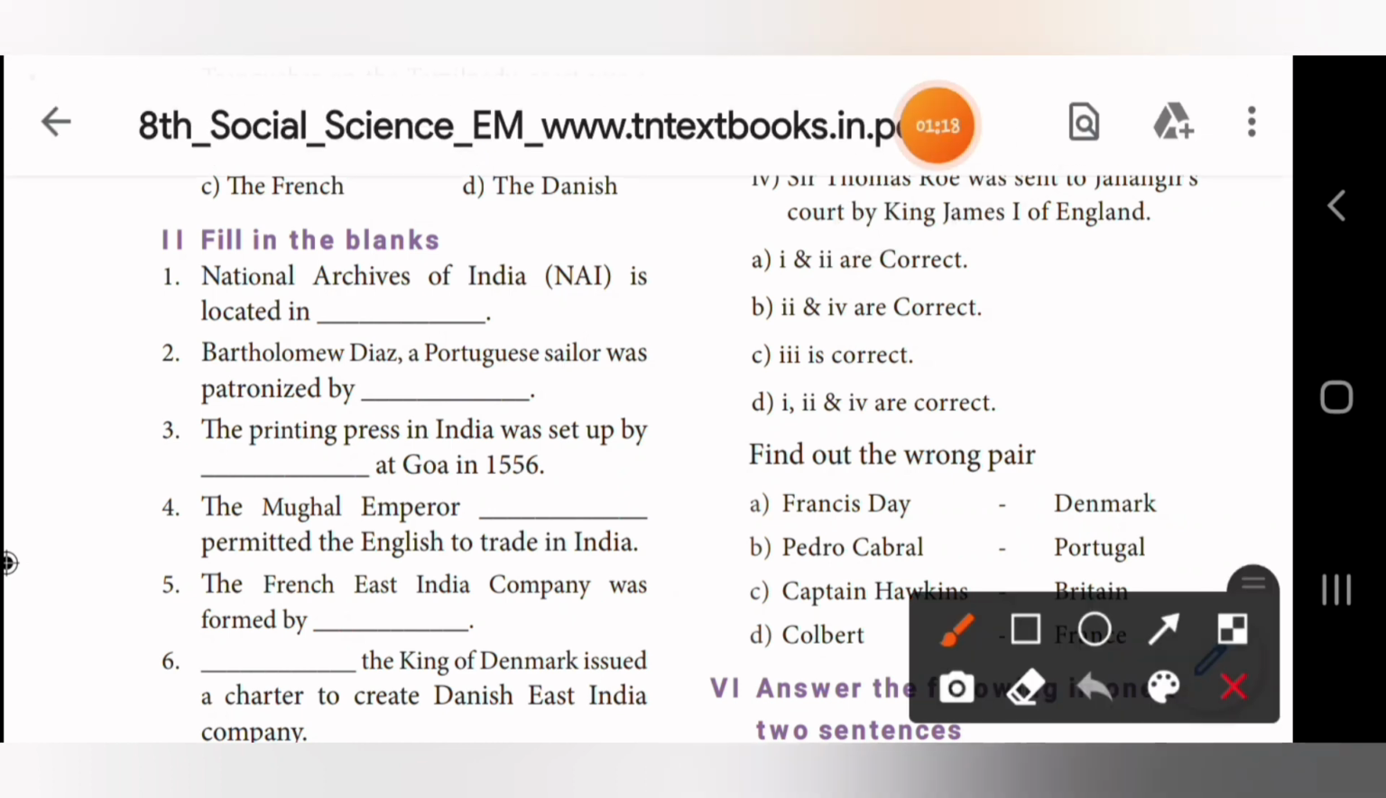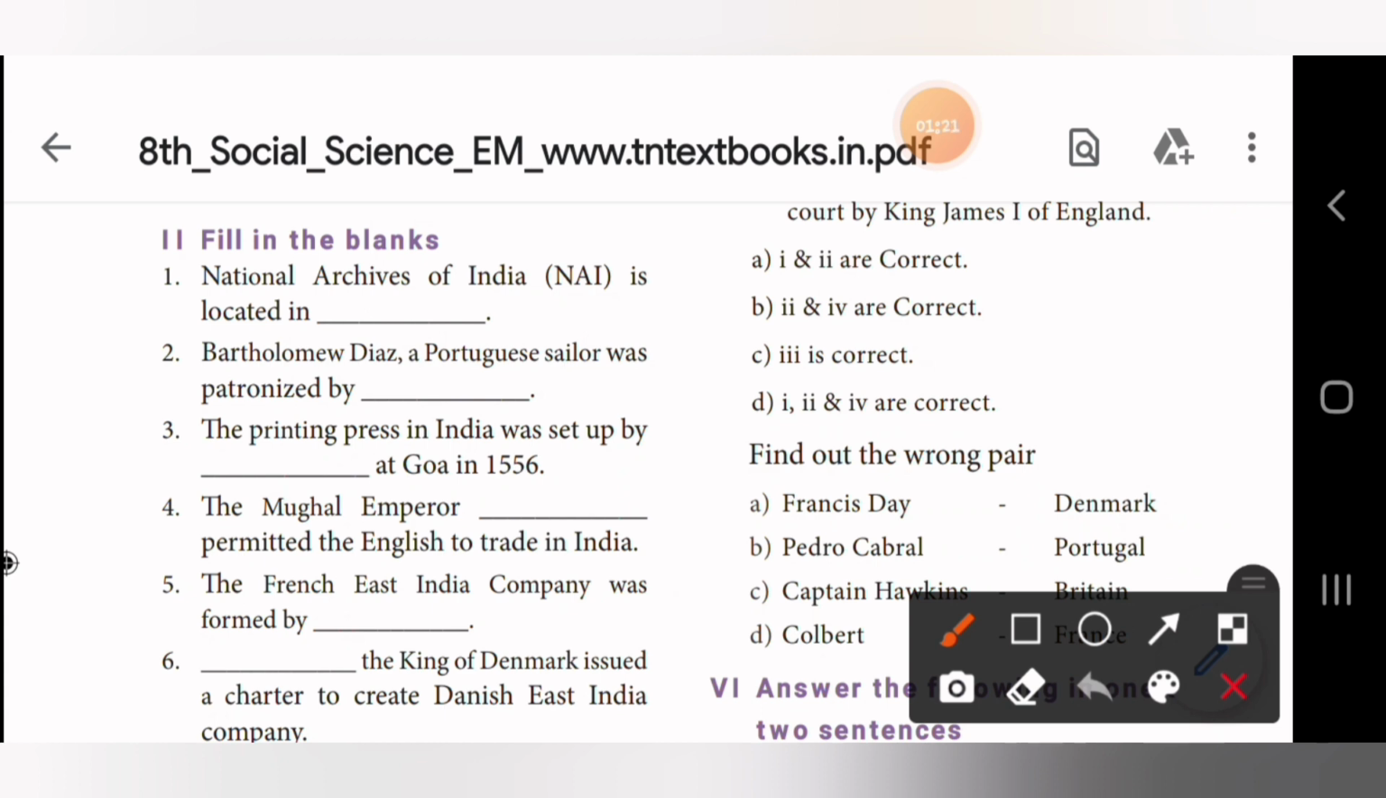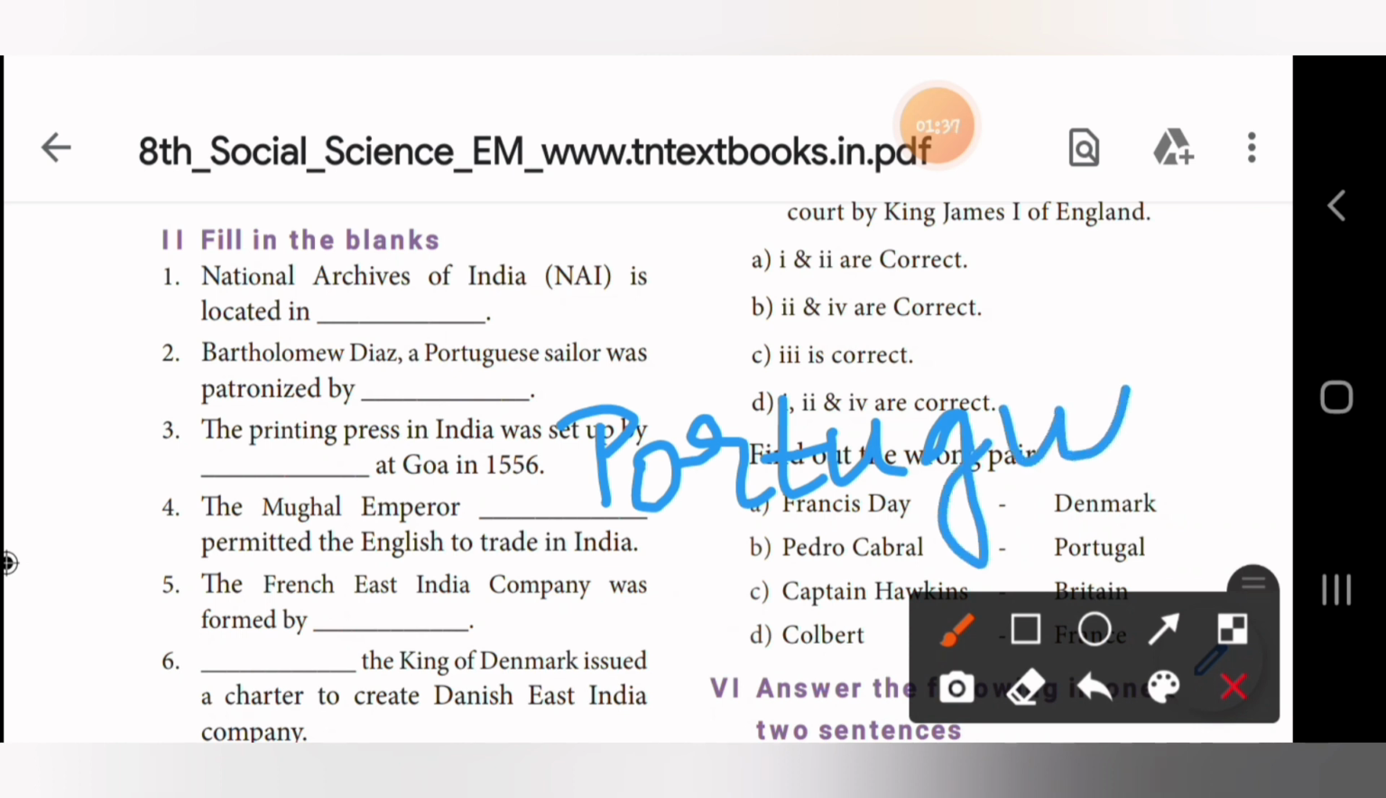Third one, the printing press in India was set up by dash at Goa in 1556. So the printing press in India was set up by whom? Portuguese. The printing press in India was set up by the Portuguese at Goa in 1556.